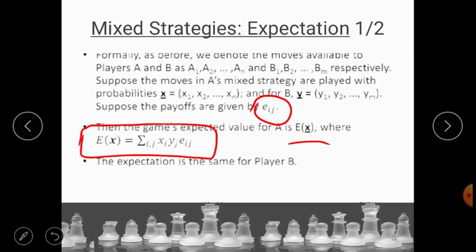This is the expected value for A, and the expected value for player B will also remain the same.